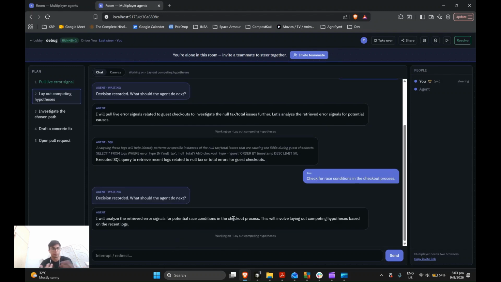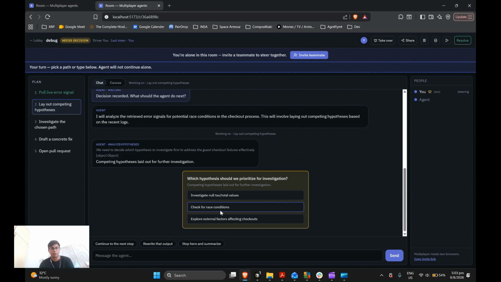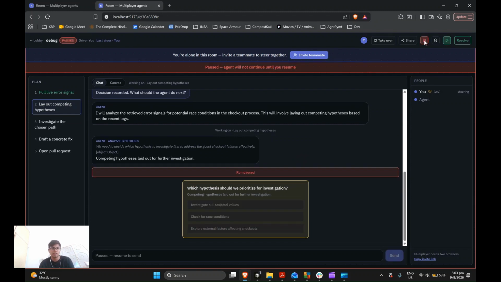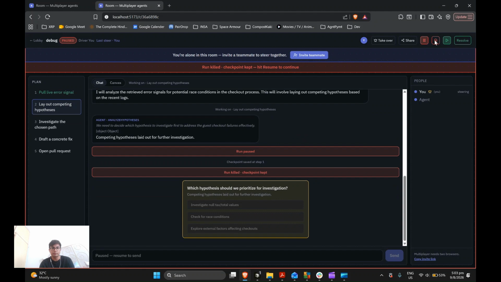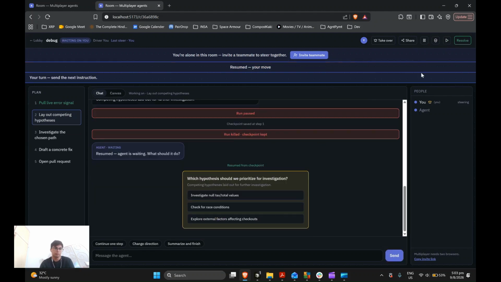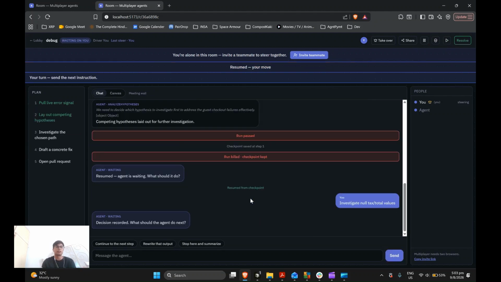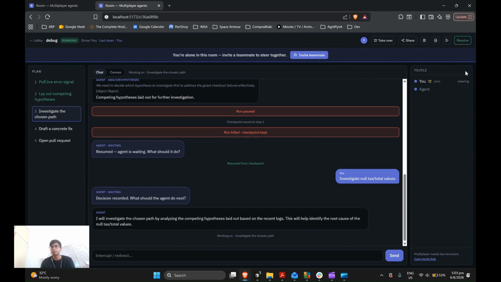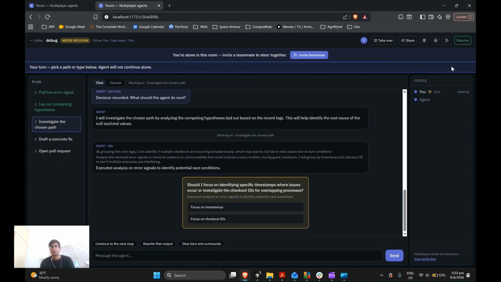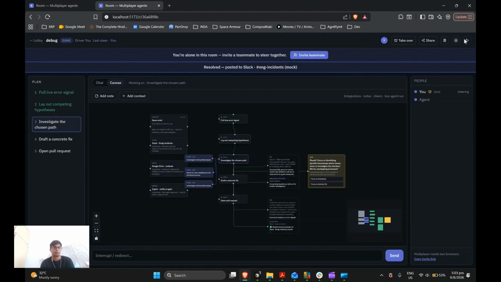Maybe you can just generate a PR at the end. I'm not gonna go into the PR step, but essentially I can even pause the session. I can pause it so maybe we discuss offline or whatever. I can set a checkpoint, and then afterwards I can resume, and then we can obviously continue the conversation after resuming it. So once I'm done, of course, I can just press resolve, and the issue will be resolved.